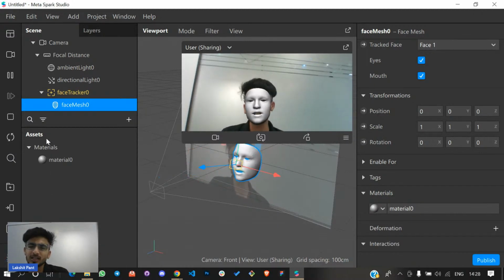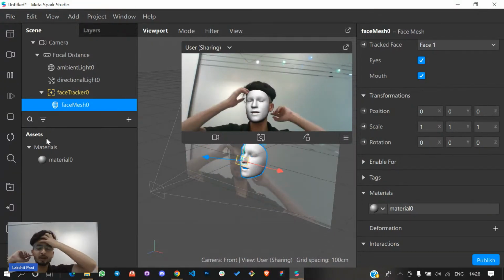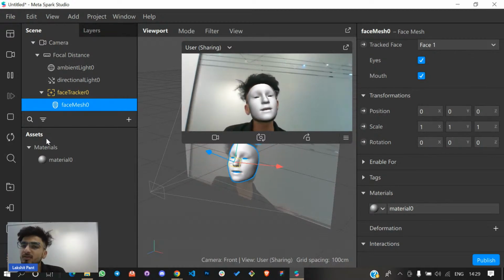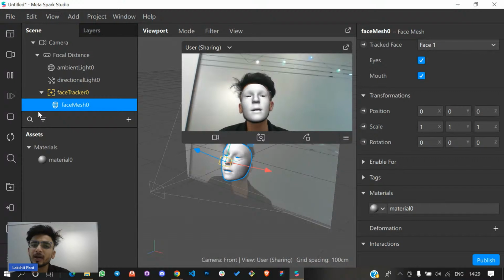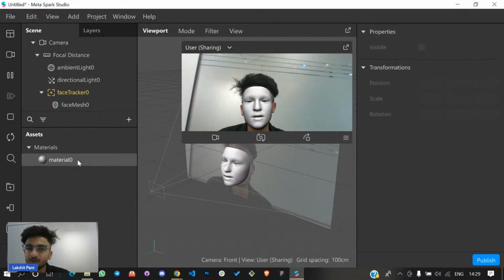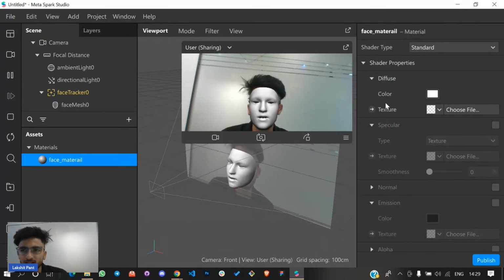What is material? A material is an extra layer. Imagine my body is an object and my clothes are the material. My skin is a material. So this is what it means by material. Now this is what we call a material. I'll rename it to face material, so that it's easier for me to understand.